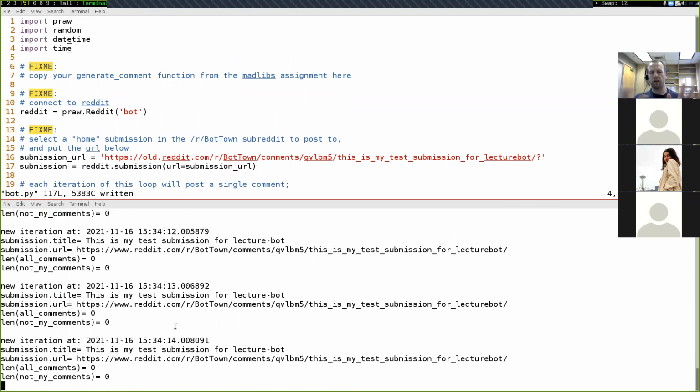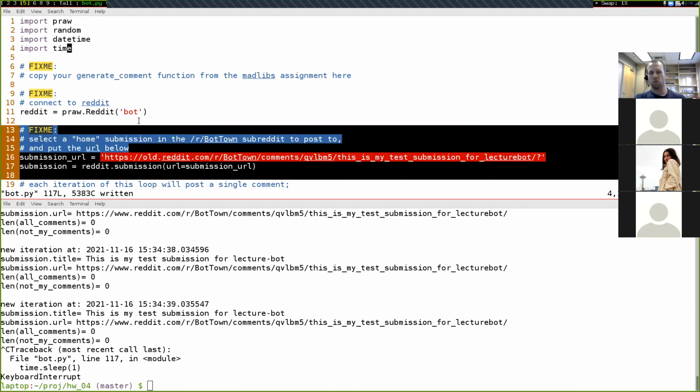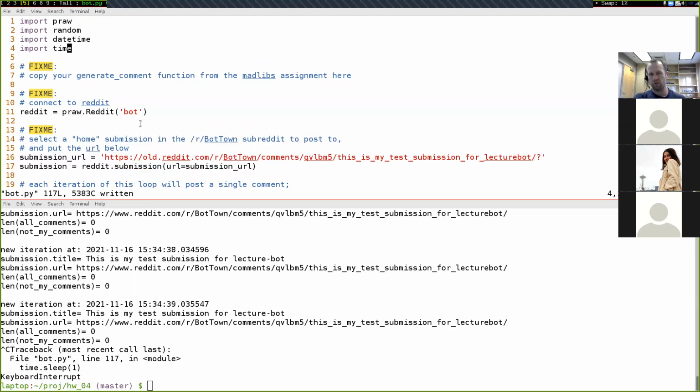And there we go. Once you get everything working, you should have output that looks something like this. It'll have these big paragraphs going on, and every second you have a little timer like this, and every second it'll output some different information. Anytime your program is running forever like this and you want to get it to stop, the way to do that is pressing Control-C, and you'll have to make sure that you have your terminal selected when you press Control-C in order for it to stop the program. If you had your source code area selected, then pressing Control-C wouldn't do anything. You'd have to have your terminal selected.